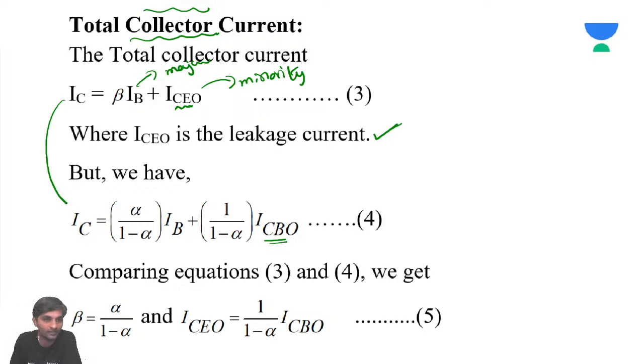Now if you compare these two, beta is going to be alpha by 1 minus alpha, and IC naught is going to be 1 by 1 minus alpha into ICB naught. This is also important. So the relationship between beta, the current amplification factor of common emitter configuration, and alpha, that of common base configuration, is beta equals alpha by 1 minus alpha.